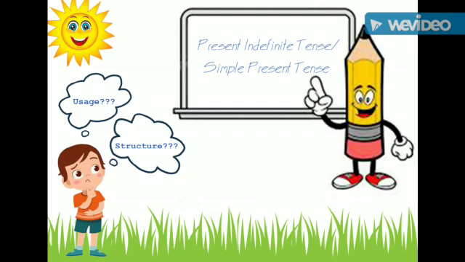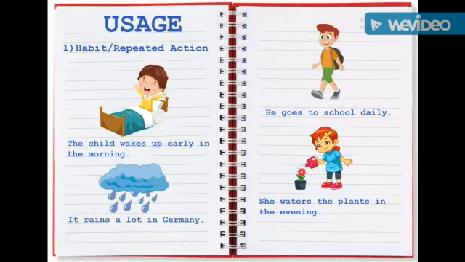The mentioned tense can be used to show habits or a repeated action, like the child wakes up early in the morning. It rains a lot in Germany. He goes to school daily. She waters the plants in the evening. Here, in all these examples, something is being done as a habit, as a routine. So, whenever you need to mention a repeated action, you will use present indefinite tense.